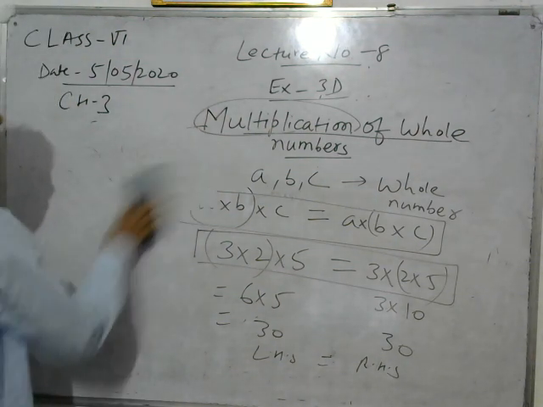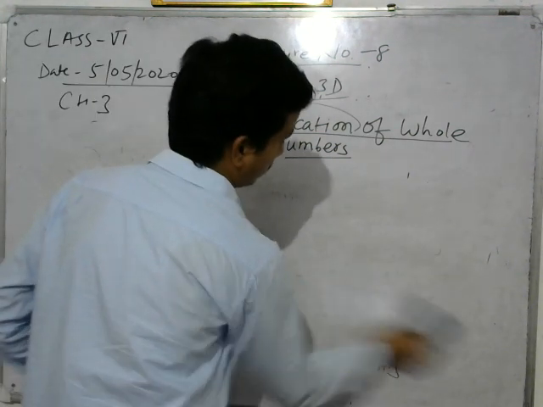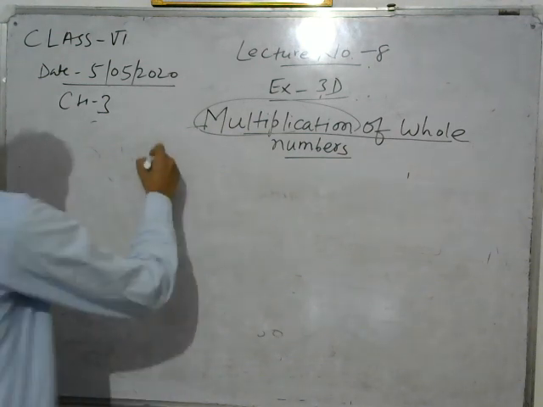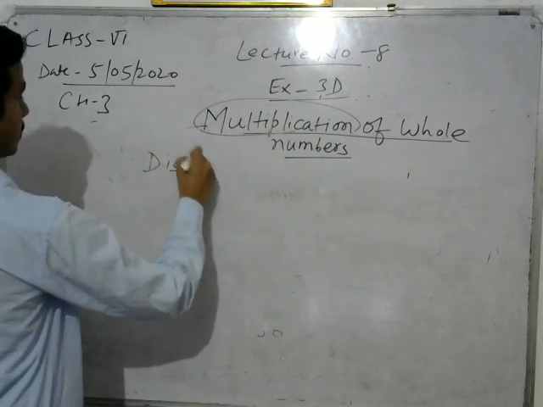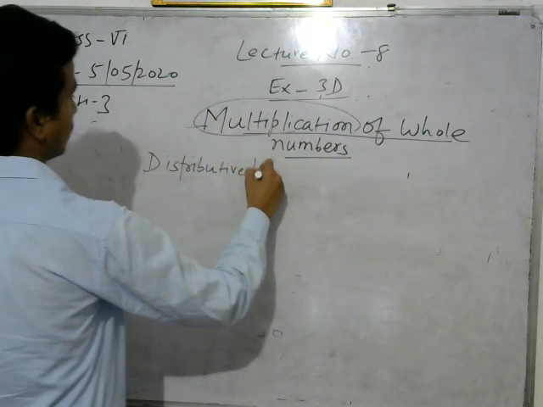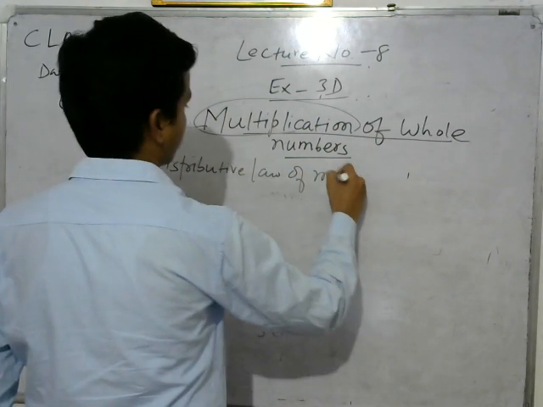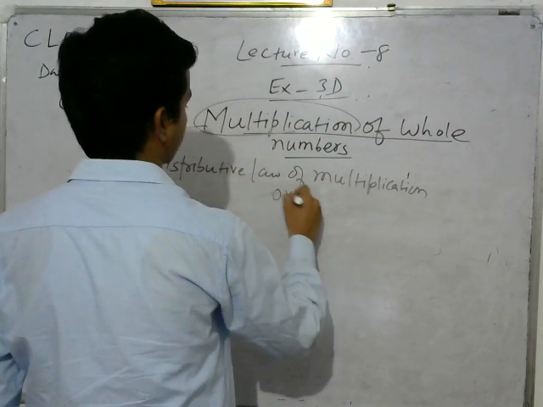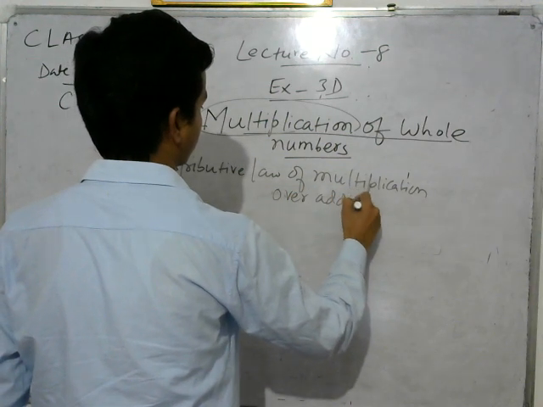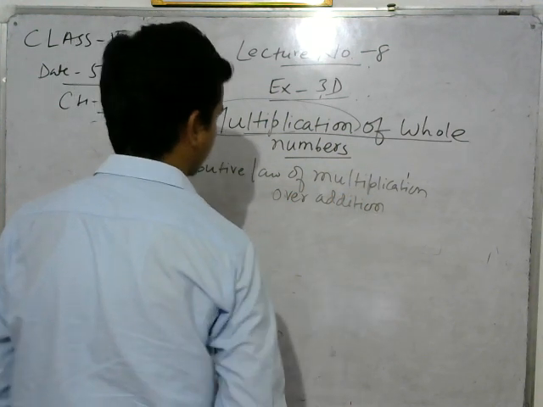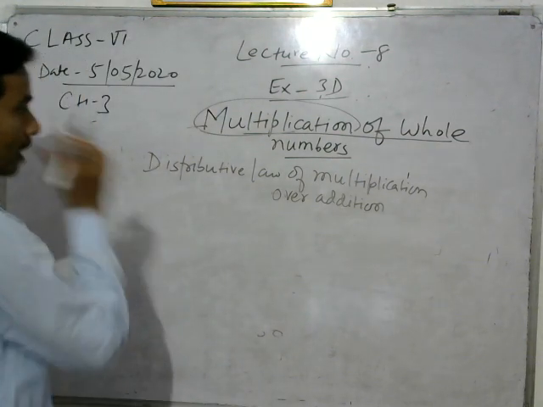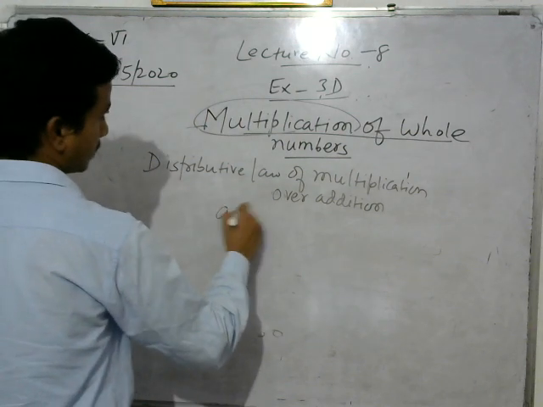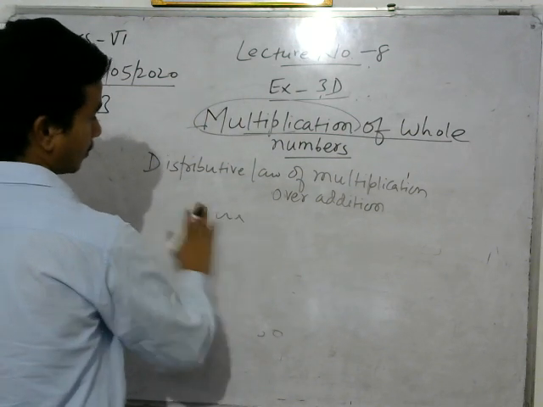Now, the next property is the distributive law of multiplication over addition. This property says that suppose A, B and C are three whole numbers.